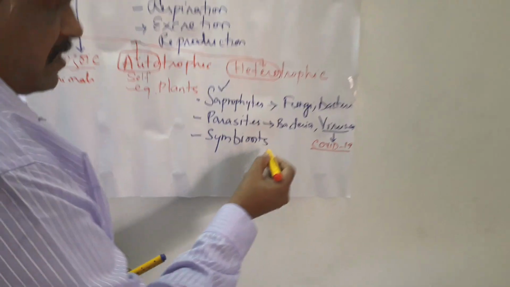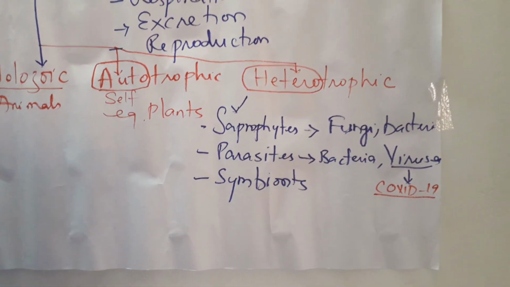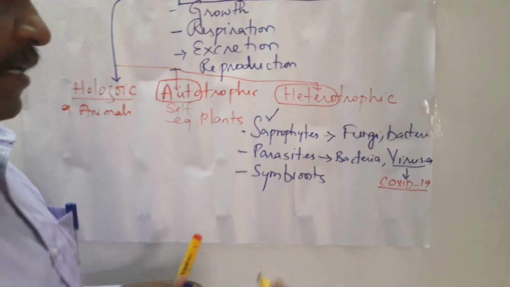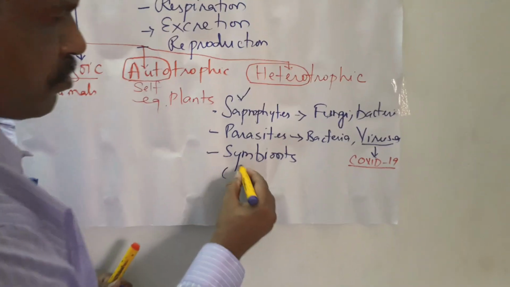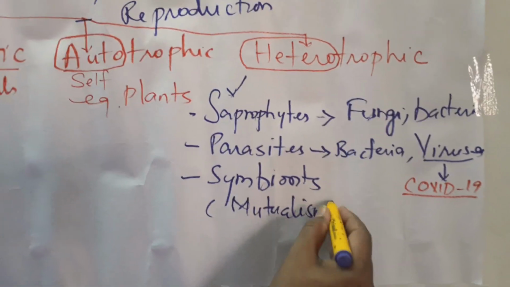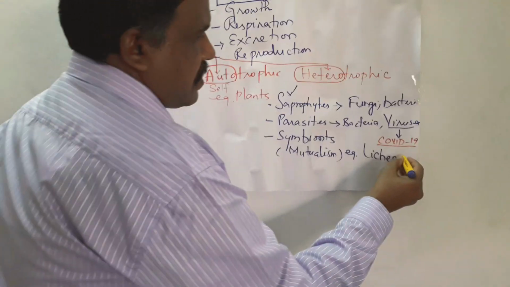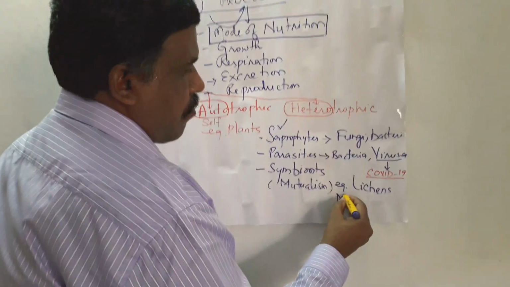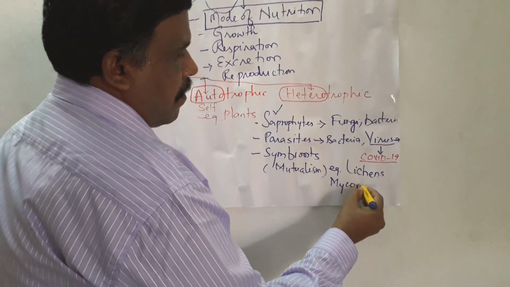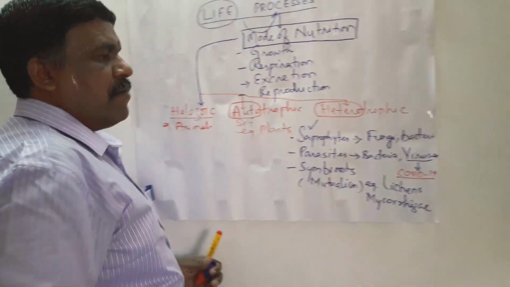And symbionts. In symbionts, both living organisms are interrelated. They derive mutual benefit. So we can use the word mutualist. They have a mutualism relationship. For example, you can take lichens. We can take mycorrhiza. So these are all examples of the symbiotic mode of nutrition.